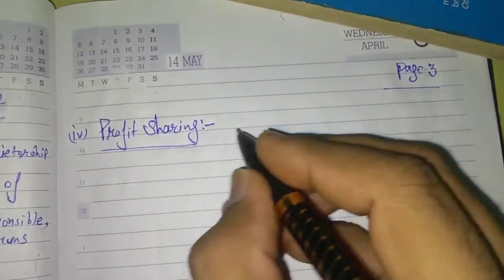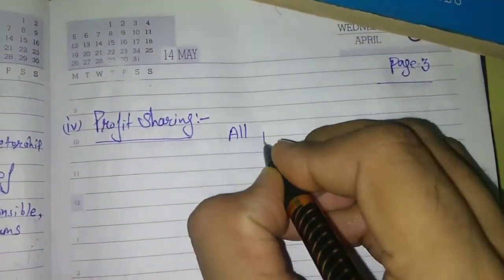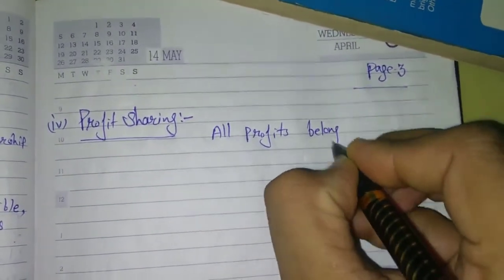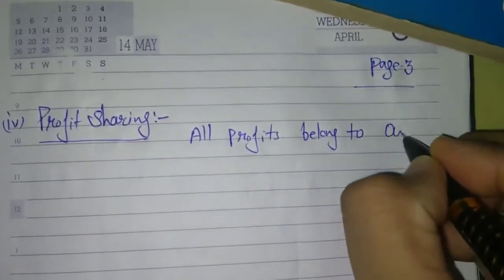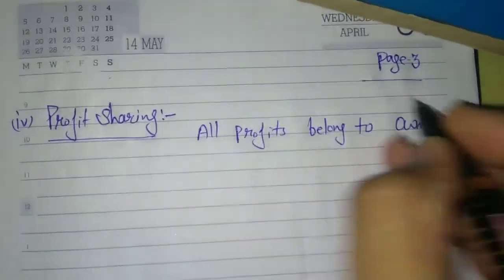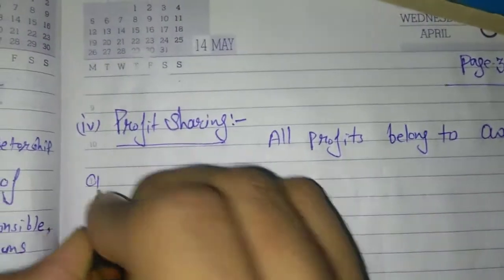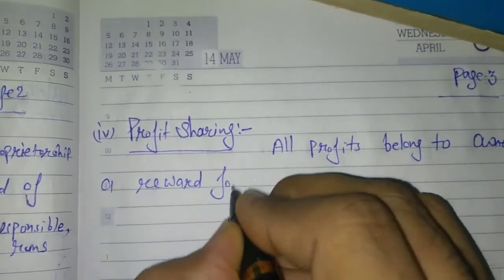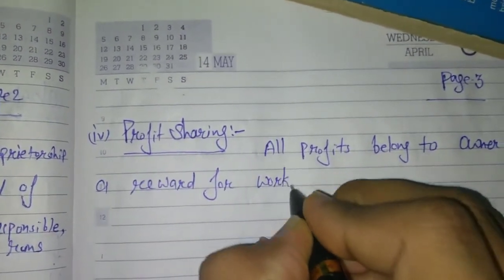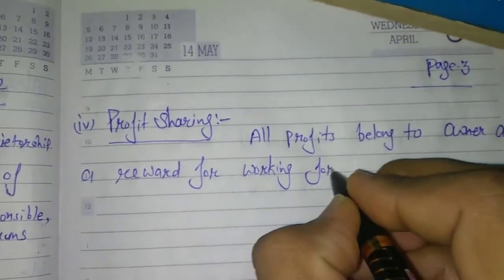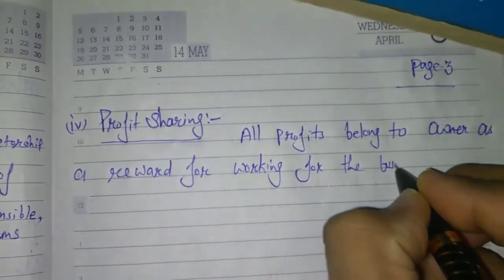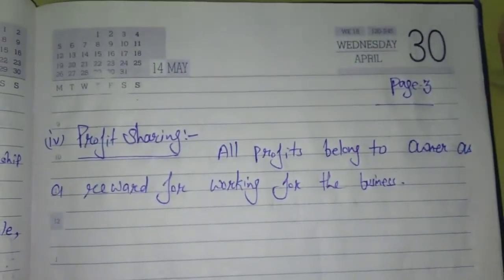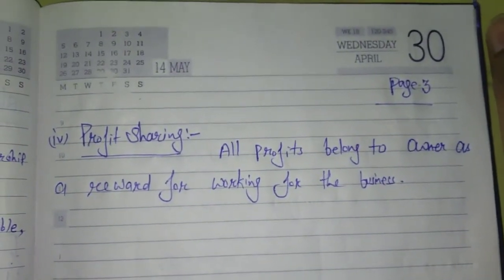So here you can write it: all profits belong to owner as a reward for working for the business. It means all the activities performed by that individual person.